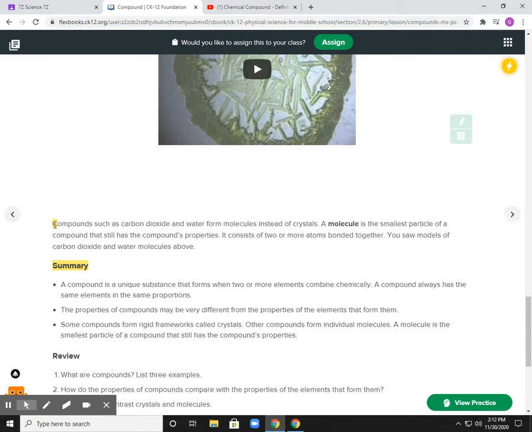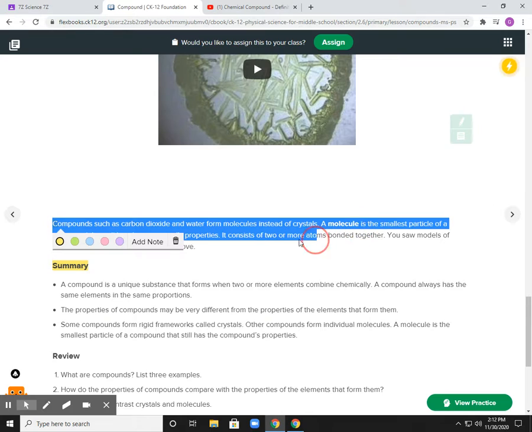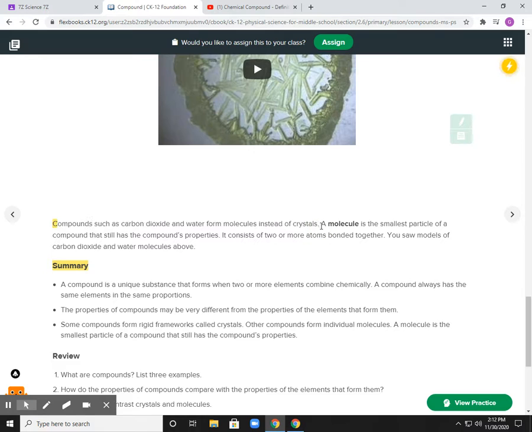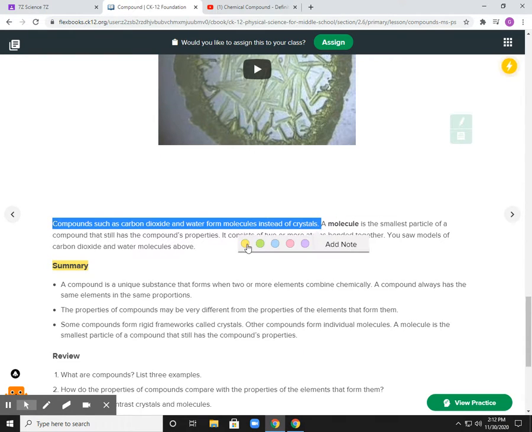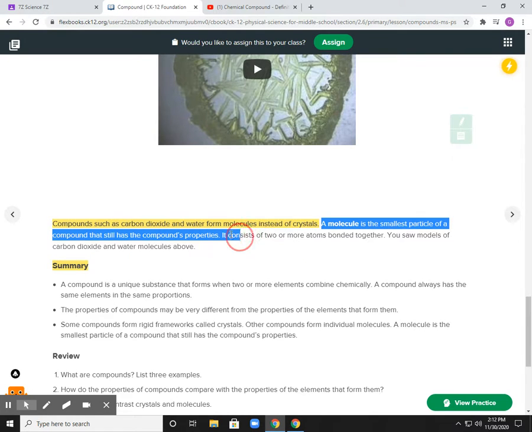Other compounds, such as carbon dioxide and water, form molecules instead of crystals. A molecule is the smallest particle of a compound that still has the compound's properties.